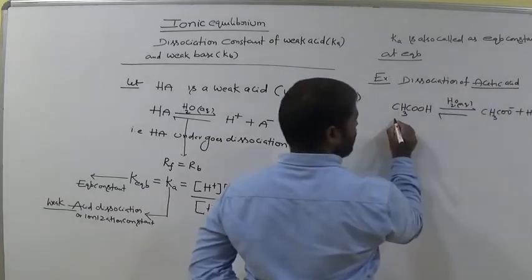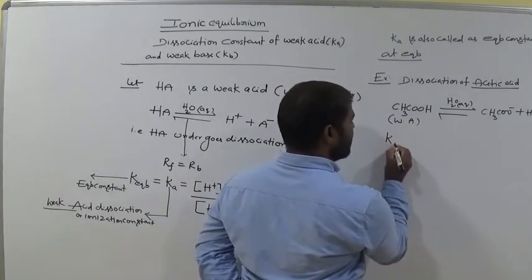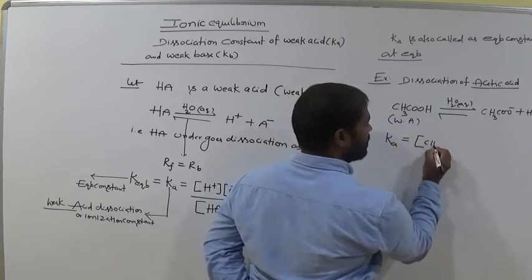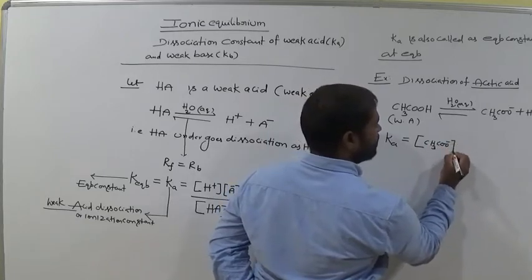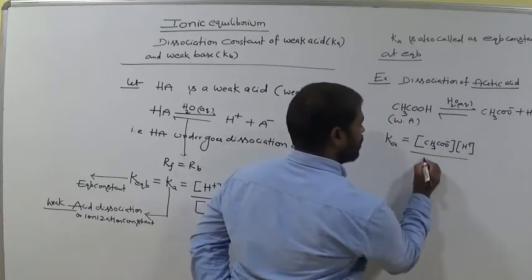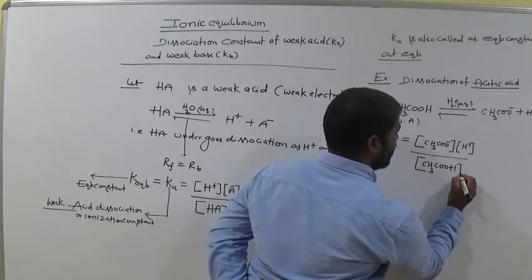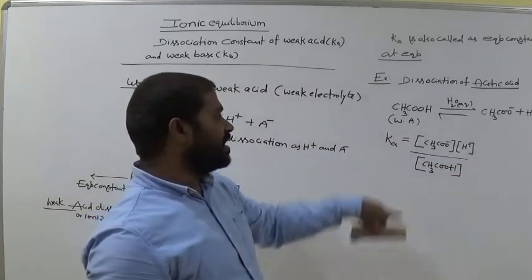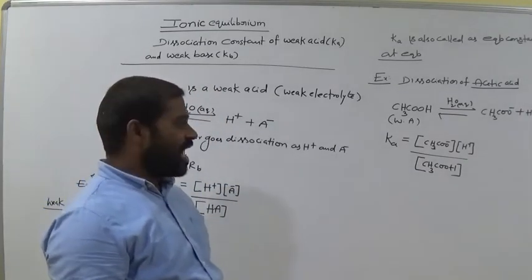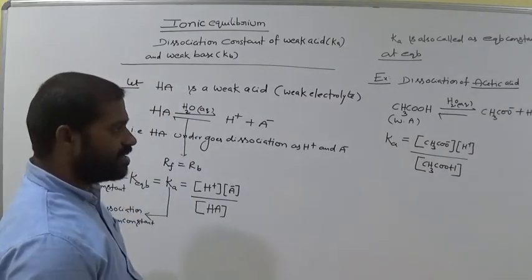Now the acid dissociation constant Ka equals molar concentration of CH3COO minus into molar concentration of H plus, divided by molar concentration of CH3COOH. Ka is called the weak acid dissociation constant. It is nothing but the equilibrium constant. Is it clear?